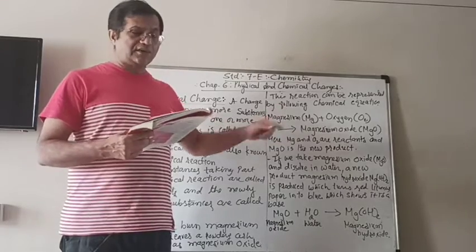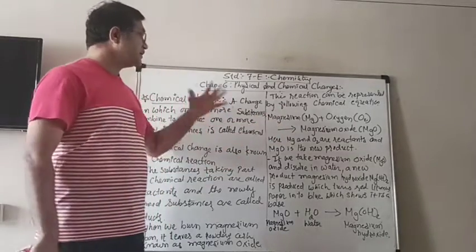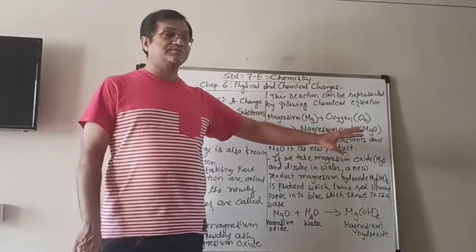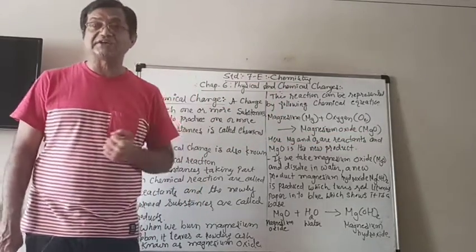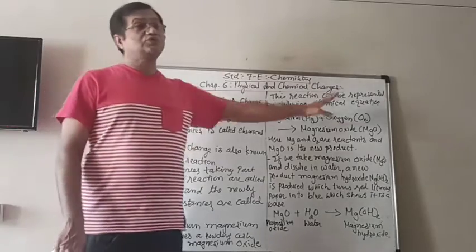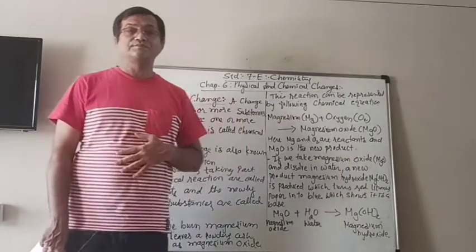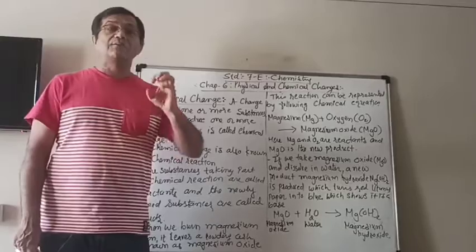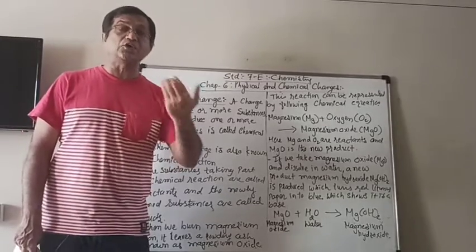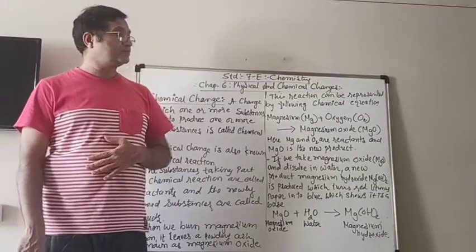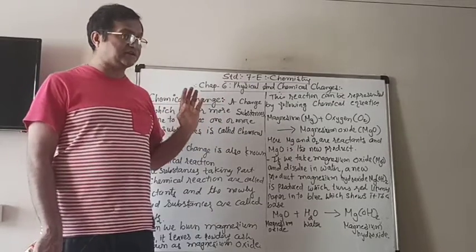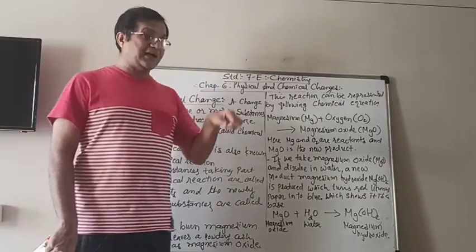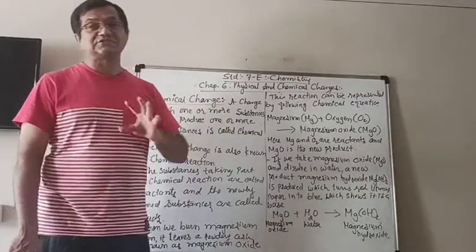An arrow will be shown between the reactants and the products. So to the left side of the arrow, the reactants are written, and to the right side of the arrow, we write down the products, means whatever new substances are formed.